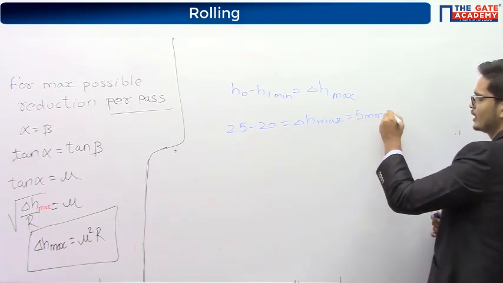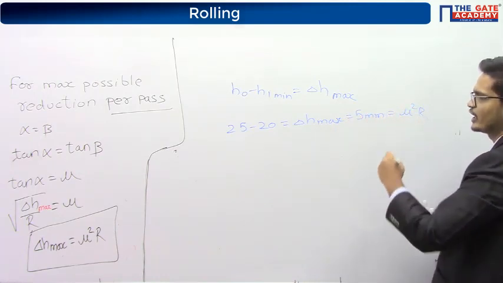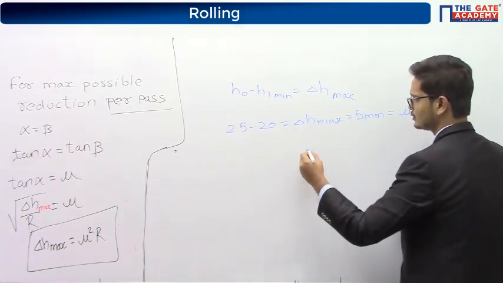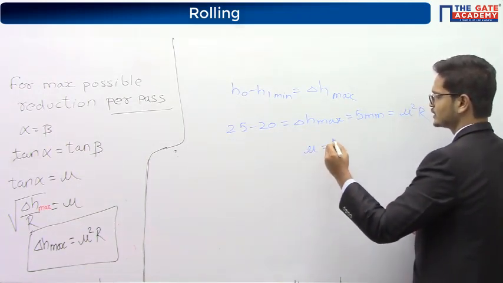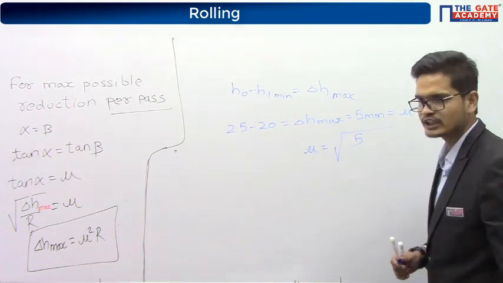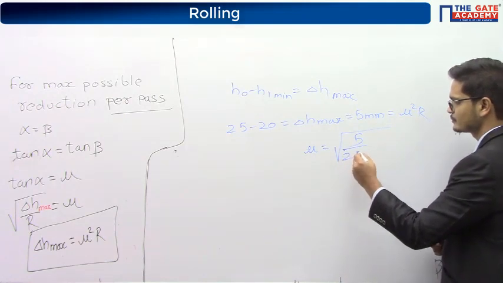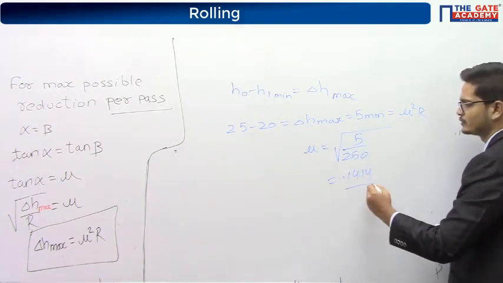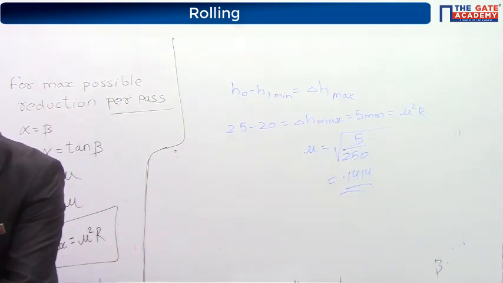It is equal to mu squared R. Delta H max is equal to mu squared R. So mu is equal to root of 5 upon R. R is 250. So it is 0.1414. The same thing is written here also.